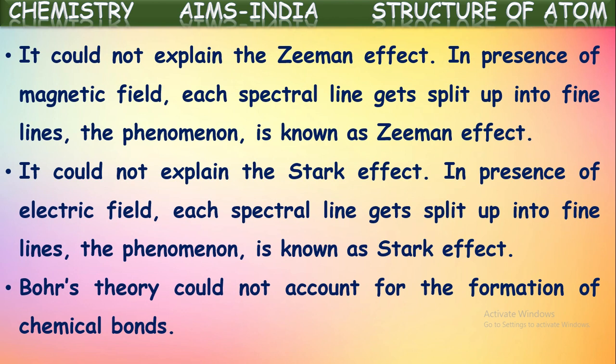Bohr could not account for the formation of chemical bonds. He explained how electrons are revolving around the orbits, how energies are associated with the orbits, and what is the distance of each electron from the nucleus. These were all explained very well in Bohr's theory, but he could not account for chemical bond formation. How atoms participate in bond formation was not explained by Bohr's theory. This is one of the limitations or drawbacks in Bohr's atomic model.